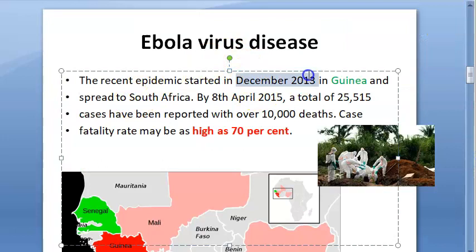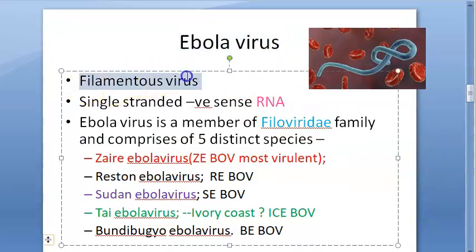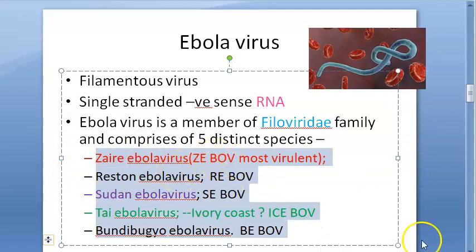Recently in 2013 there was an epidemic in Guinea and then it spread further. About 25,000 cases were reported by April 2015, with 10,000 deaths. The fatality rate is as high as 70%. That's why it's notorious. Ebola virus is basically a filamentous virus, a single-stranded negative sense RNA virus. It's a member of Filoviridae, which comes under your miscellaneous viruses. It has 5 distinct species.